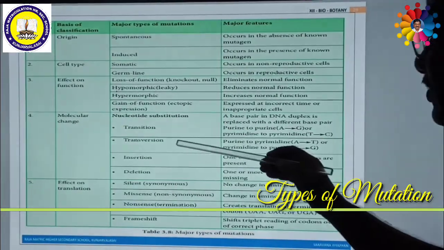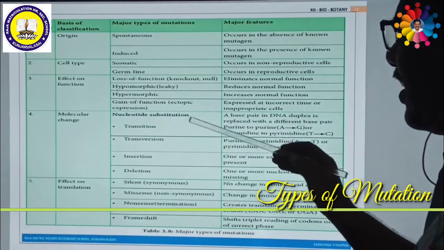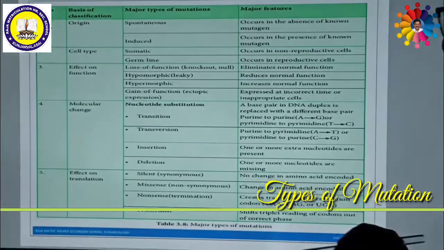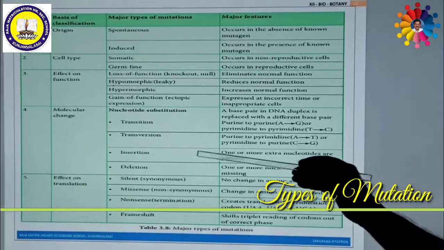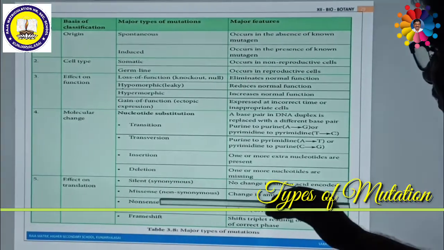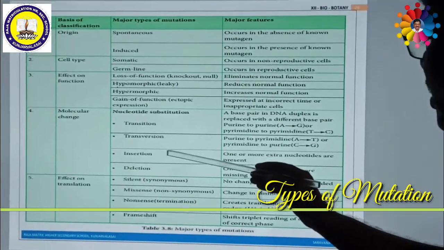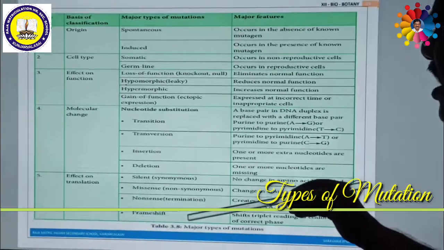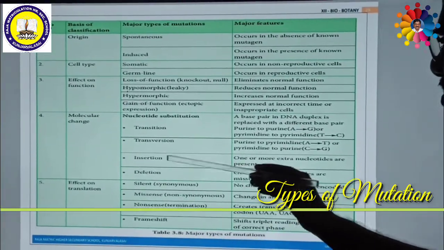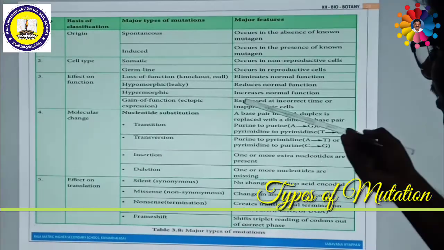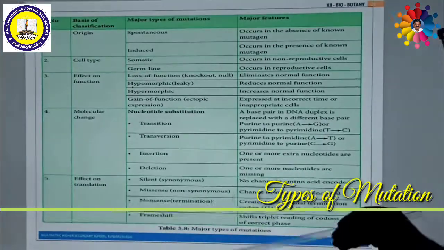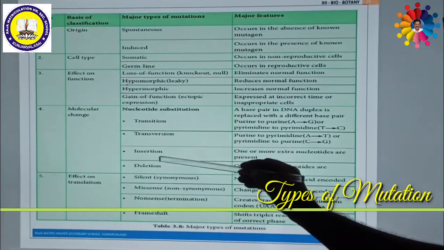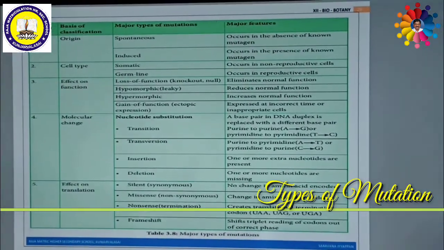So these are the 2 different types of molecular level mutations. The third category is called insertion mutation, also called addition mutation. That means 1 or 2 extra nucleotides are joined along with a normal gene. Insert means you have to add to it. When 1 or more extra nucleotides are present, they are called insertion mutation.